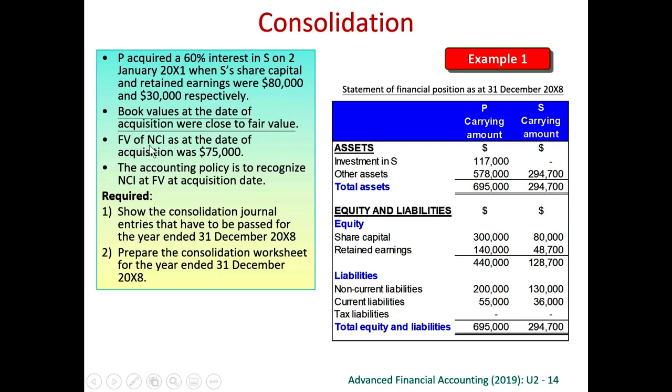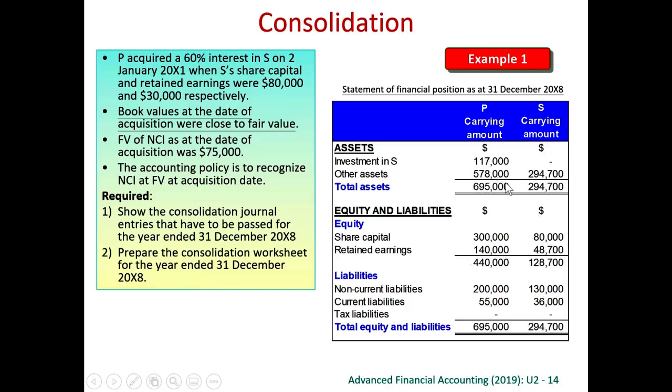We have been told that the fair value of non-controlling interest at the day of acquisition was 75,000. So our current policy is to recognize this non-controlling interest at fair value at the acquisition day, so we will use the full goodwill method. This is the situation on 31st of December 2008, which is many years after the day of acquisition. Every year we have to prepare consolidated financial statements, so this question asks us to prepare consolidated financial statement on 31st of December 2008.